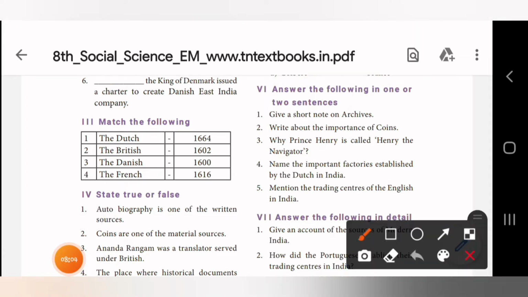So fifth question is, mention the trading centers of the English in India. So what is trading centers? This answer is in page number 6. Now we shall go to page number 6.